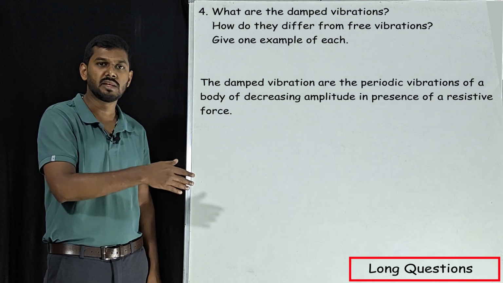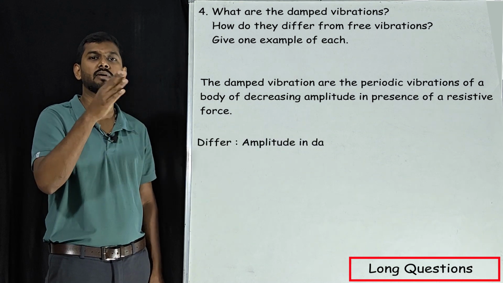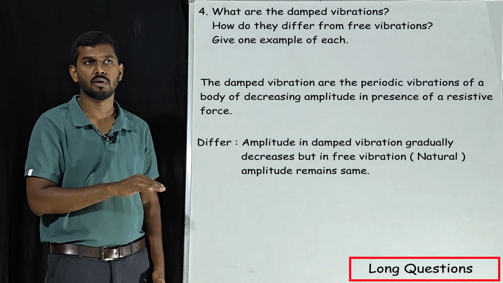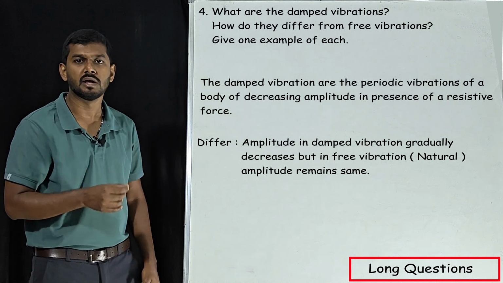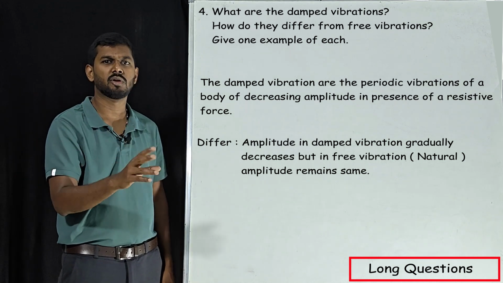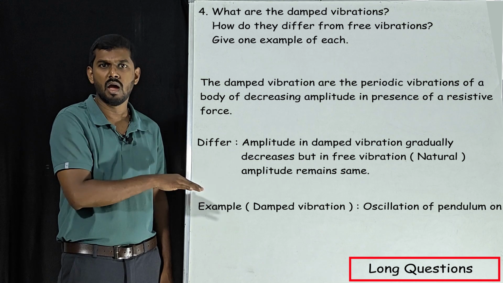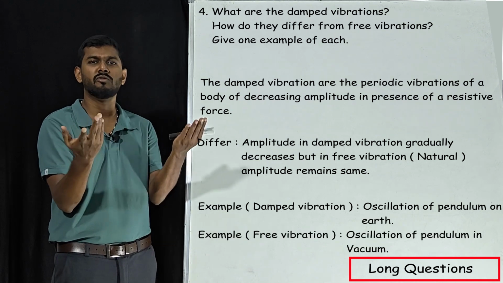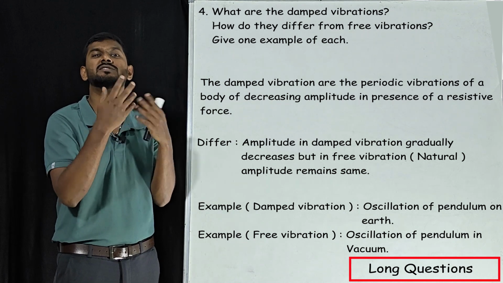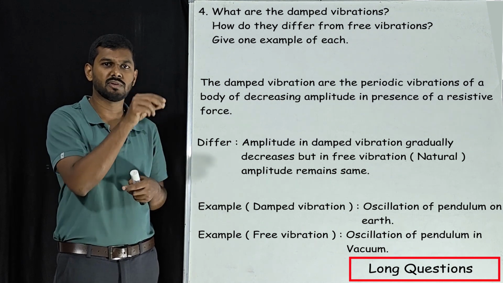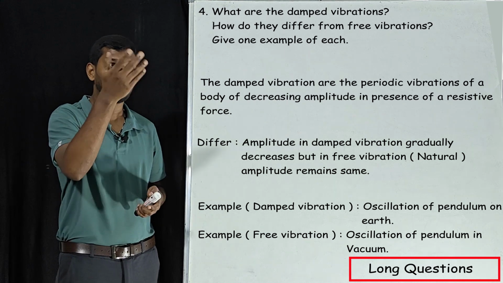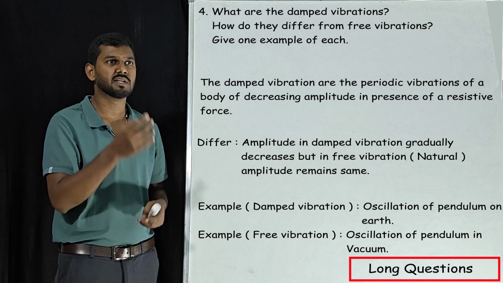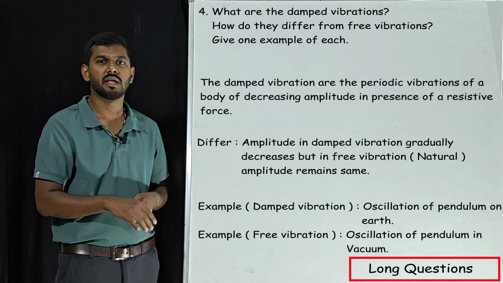Next, how do they differ? Very simple. In damped vibration, amplitude gradually decreases, but in free vibration, amplitude remains the same. Next, give one example for each. Take the example of a pendulum only: an oscillating pendulum in vacuum and an oscillating pendulum on earth. In vacuum there is no friction, no resistive force, so it will keep on oscillating. On earth, because of air friction, it will definitely come to rest. These are the conditions and their examples.